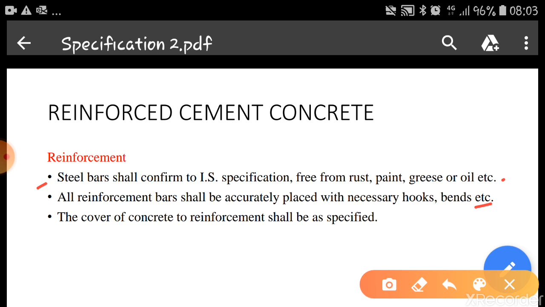The cover for concrete to reinforcement shall be as specified. We have to keep covers for the reinforcement so that the steel bars will not be exposed after laying the concrete. According to the IS code, you have to keep a cover of 20 mm for slabs, 25 mm for beams, and 40 mm for columns. These cover blocks can be of concrete or hard stone as specified by the engineers.